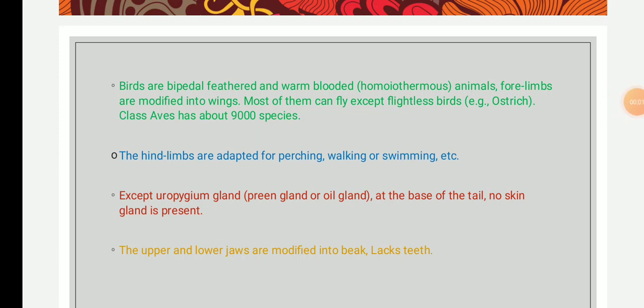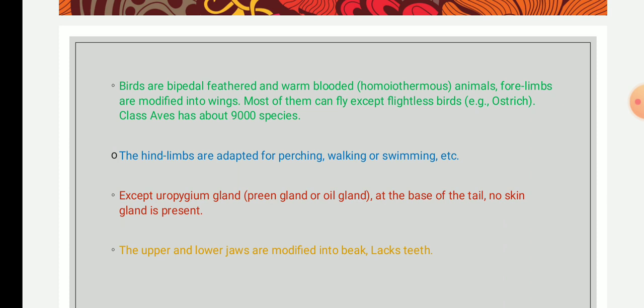The birds are bipedal, feathered, and warm-blooded. That is a homeothermous animal. What is bipedal, feathered? Bipedal means the organism whose locomotion is carried out by the two hind limbs. Okay, two rear limbs or legs is called bipedal, and feathered because even the flight,